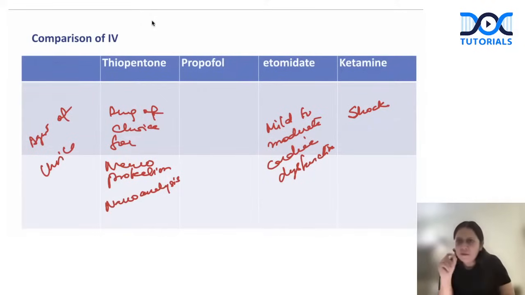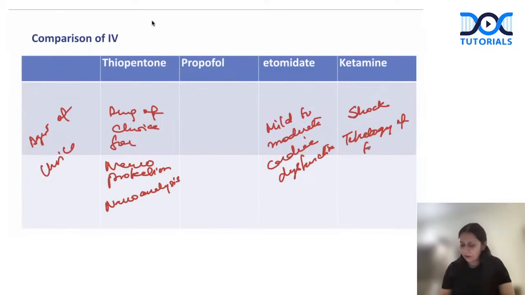And wherever we want the blood pressure of the patient not to fall, ketamine is agent of choice, as in cyanotic heart disease, like tetralogy of Fallot. In cyanotic heart disease, we don't want the systemic pressure to decrease and the shunt fraction to increase. So it is agent of choice in tetralogy of Fallot.